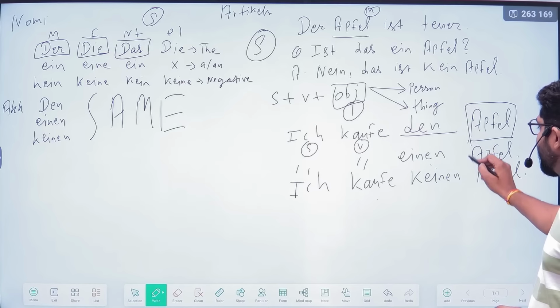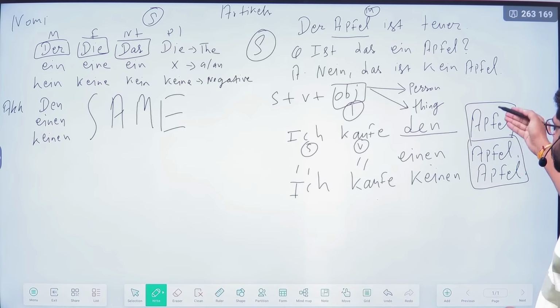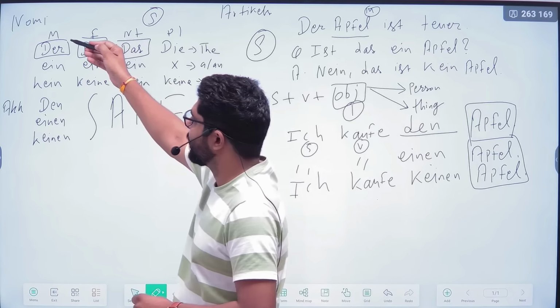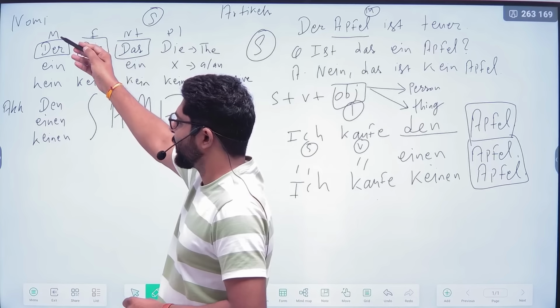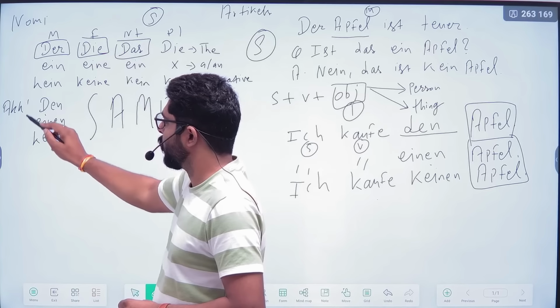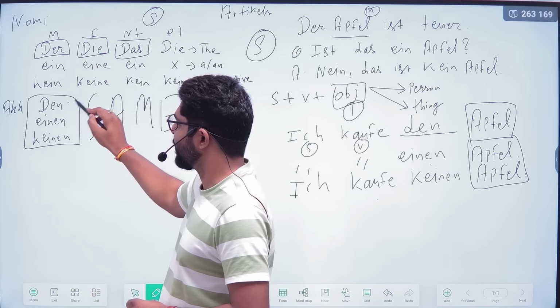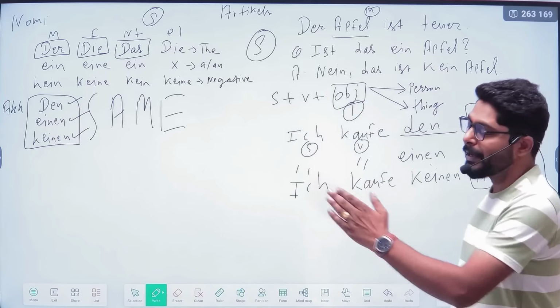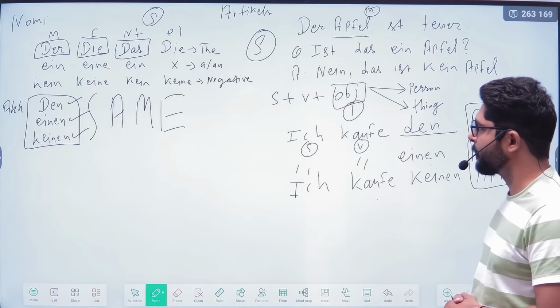Why have we used accusative here? Because we were focused on the object portion. And the object, the article of that apple, is masculine. So that's why we have taken all of the articles, whether it is definite, indefinite, or negative, from the masculine portion only. Okay.